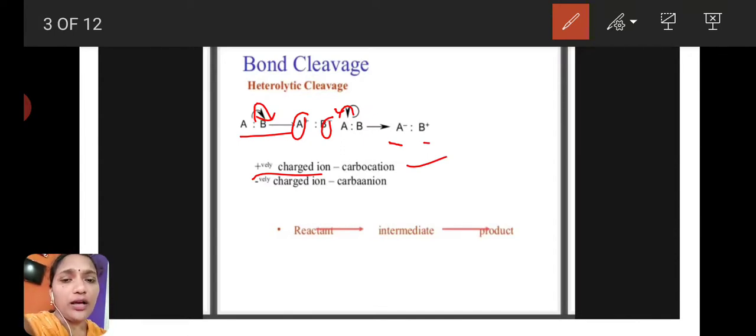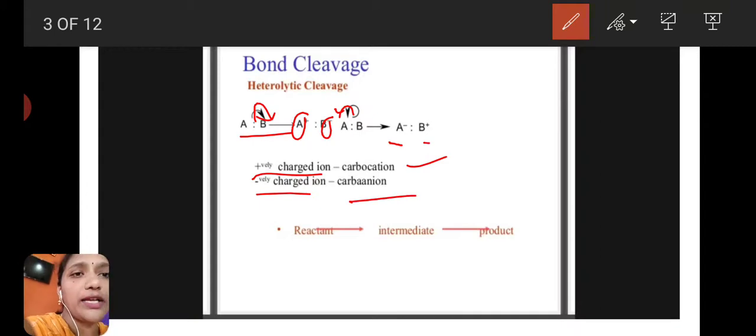Okay, in heterolytic cleavage, positively charged ions and negatively charged ions are both formed. Positively charged ions are called carbocations and negatively charged ions are called carbanions. Carbanions mean negatively charged ions, and positively charged ions are called carbocations.